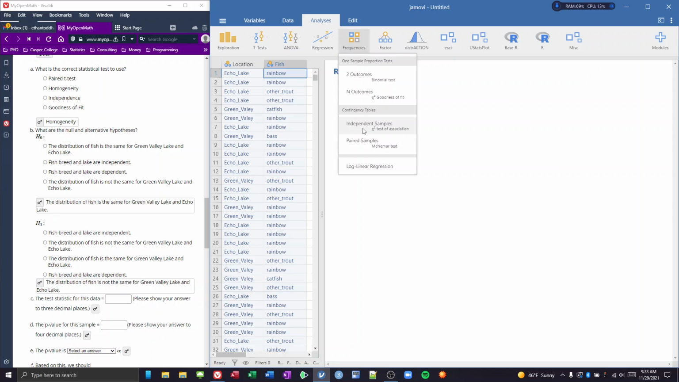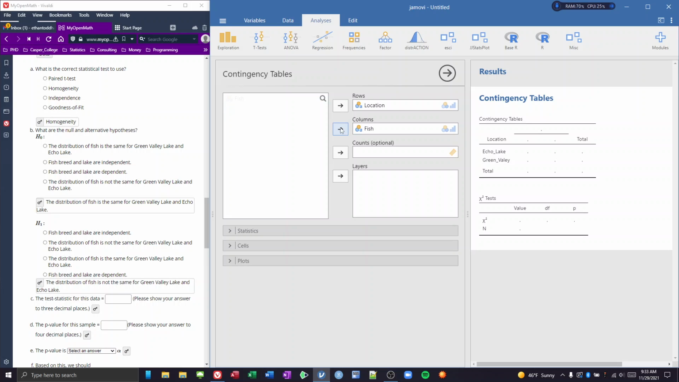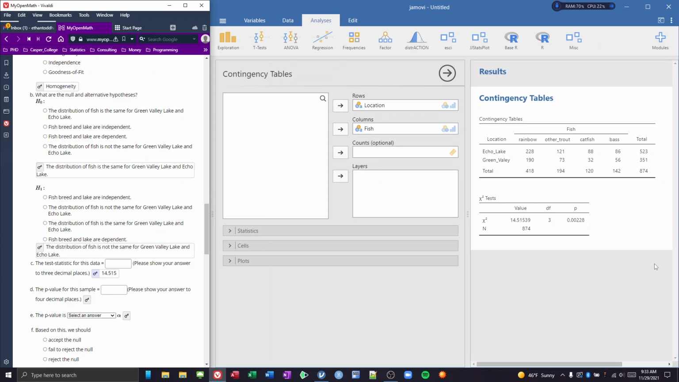Okay, so let's go ahead and grab our independent samples, and we are going to put location as our rows, and fish as our columns. And we have our breakdown right here. And what we are looking for is our test statistic for this, which is going to be our chi-squared, this 14.515. The p-value gives it to us right over here as well, and we get 0.0023, excellent. We get our sample size over here, that's good to have as well.